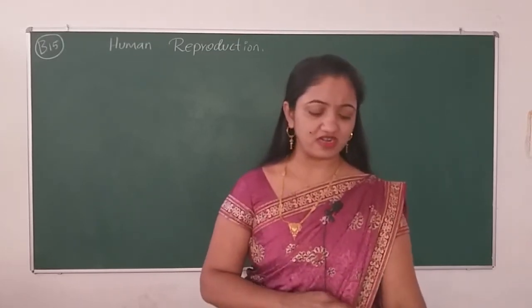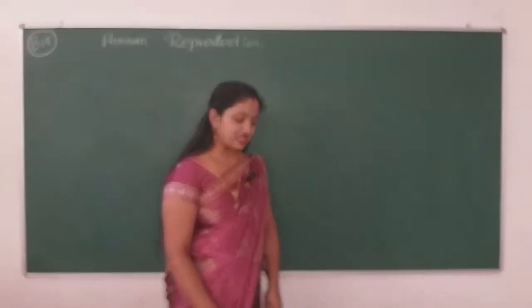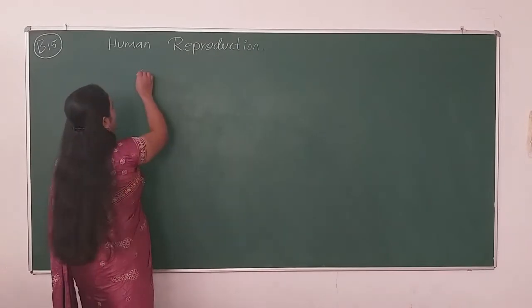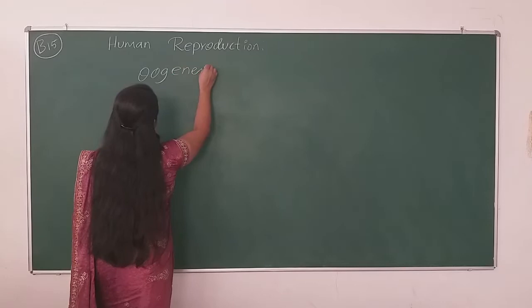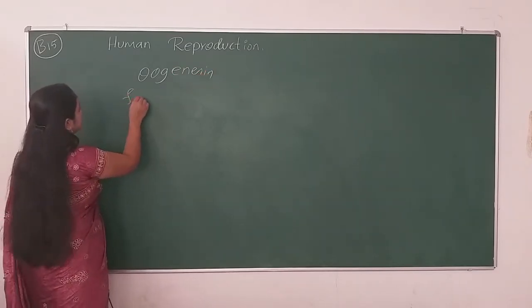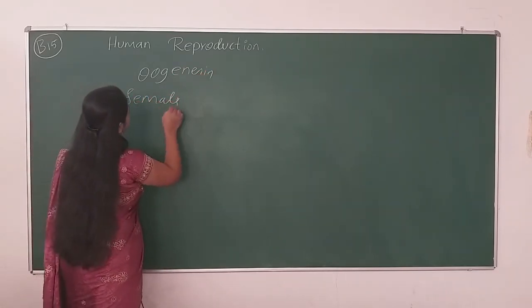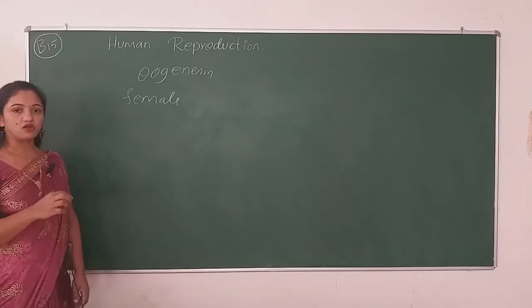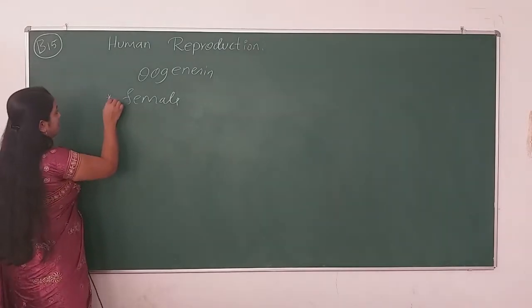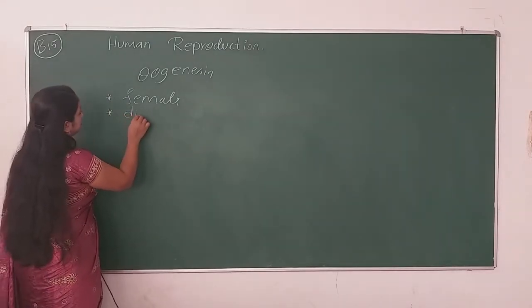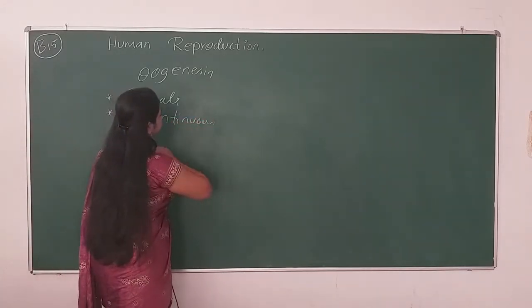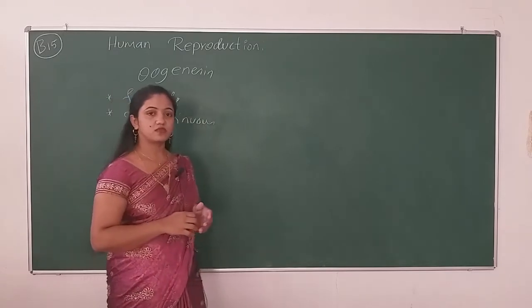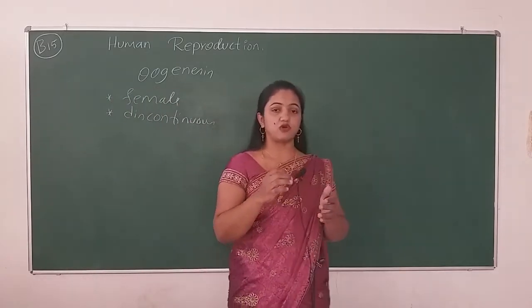How does it become so different? One thing is, the basic thing about oogenesis is, as you know, it takes place in the female reproductive tract, and it is quite a discontinuous process.